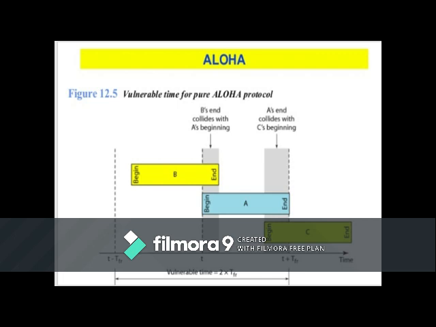So how can we calculate this backoff wait time? TB is equal to R times TFR, where R is the random number and TFR is the average transmission time for a frame. That's how the procedure starts.